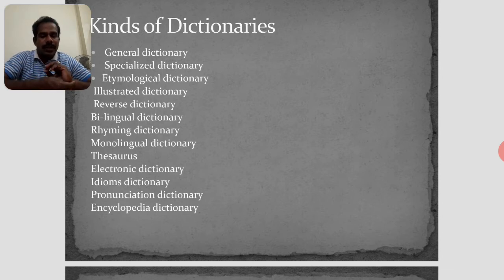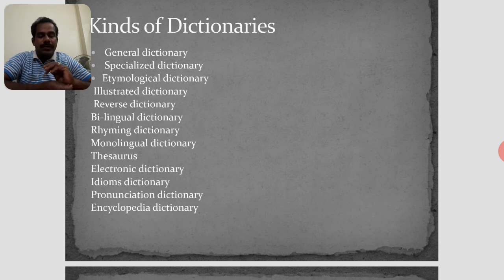Examples: Oxford's Advanced Learner's Dictionary is a monolingual dictionary. It is used by native speakers and by others, including Indians, at higher levels. You will get the concepts. Longman's Dictionary of Contemporary English is also an advanced dictionary.